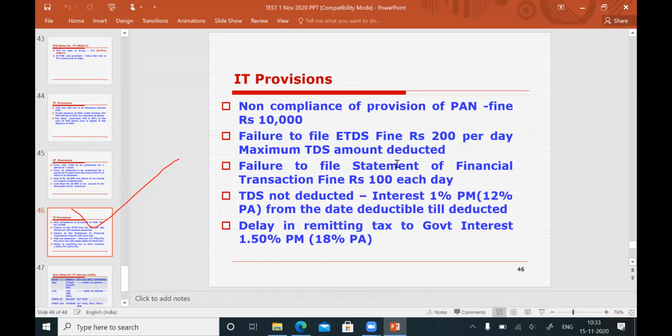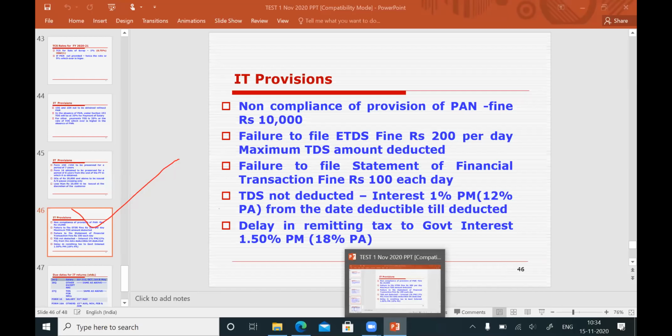Okay, see, non-compliance. Failure to file ETDS, the fine is rupees 200 per day. What is the maximum fine? The question is the maximum fine. The maximum fine is the TDS amount deducted. If ETDS is not filed within the due date, then the minimum penalty is rupees 200 per day. The maximum penalty for non-filing the ETDS within the due date is whatever TDS amount you have deducted, that is the maximum penalty.